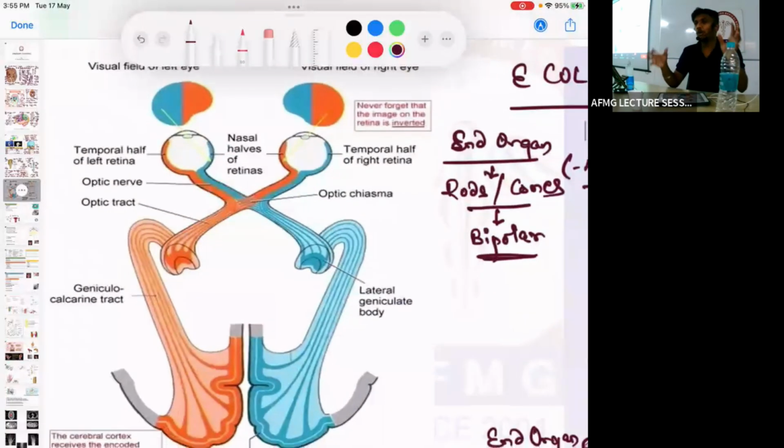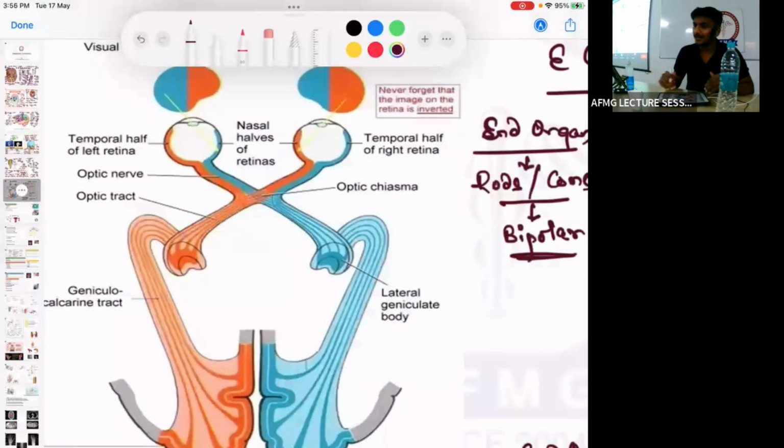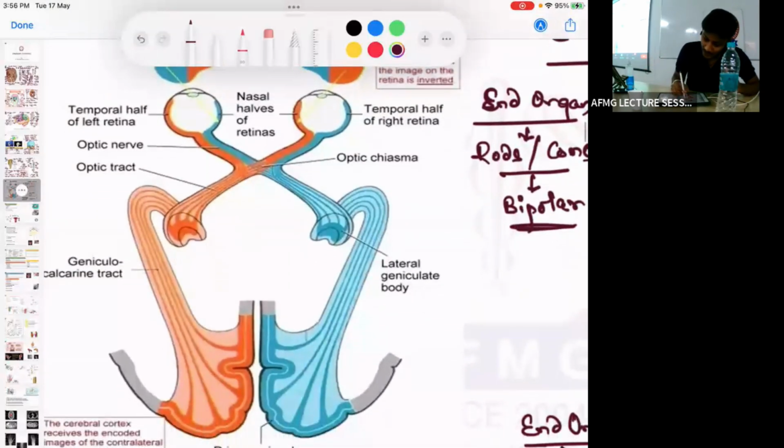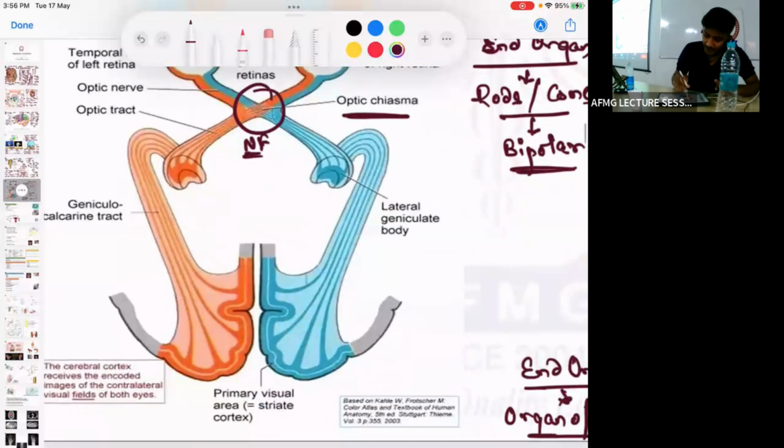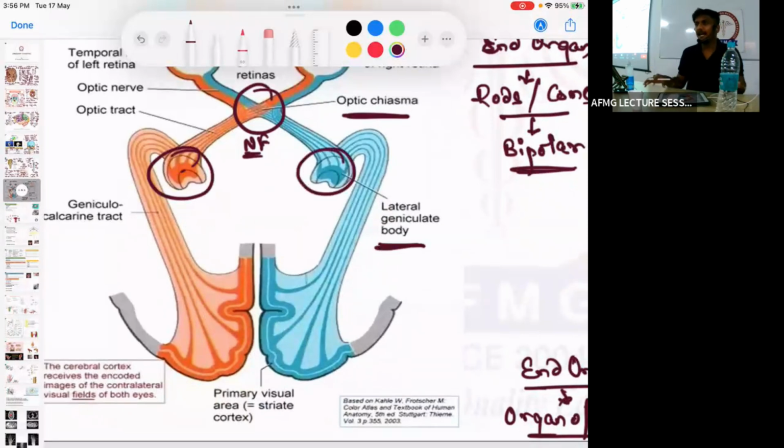Then here, as we know, the optic nerve is made up of two fibers. As we discussed, the temporal and the nasal fibers. Which fibers cross at the optic chiasma? The nasal fibers cross at the optic chiasma. Then usually the optic nerve continues and terminates on the lateral geniculate body. So medial geniculate body was part of auditory pathway, but lateral geniculate body is a part of visual pathway.